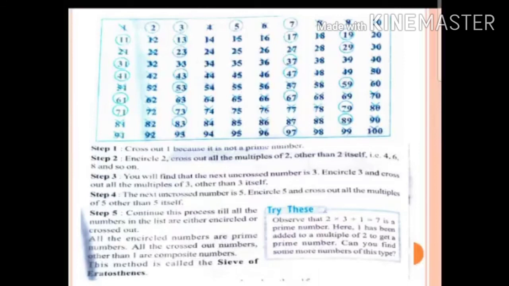We will go to 5, encircle 5 and cross out all the multiples of 5. 6 is already crossed out. We will go to 7, encircle 7 and cross out all the multiples of 7. 8, 9 and 10 are crossed out. We will go to 11, encircle 11 and cross out all the multiples of 11.